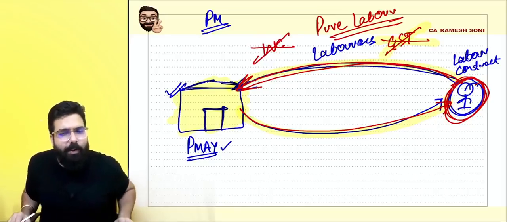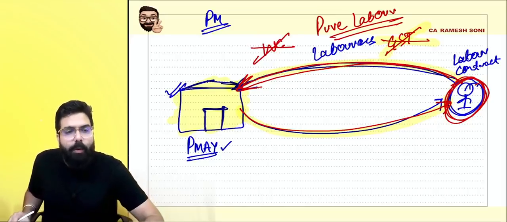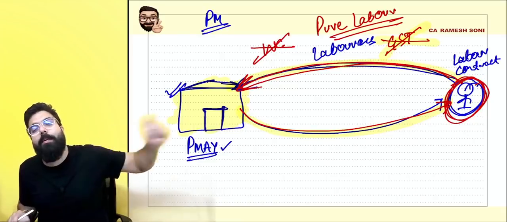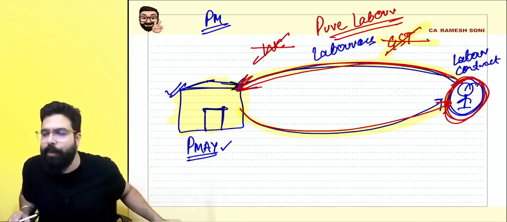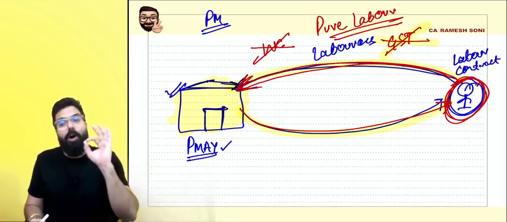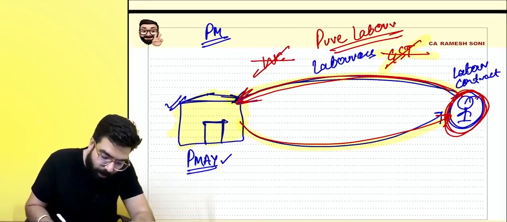Let's go ahead. Can you tell me what will happen with works contract? If I told one person, you give material and labor, he is giving me works contract service. In that scenario, works contract is always taxable. Works contract is not exempted. Pure labor contract has been exempted. Okay, sir, point is clear.